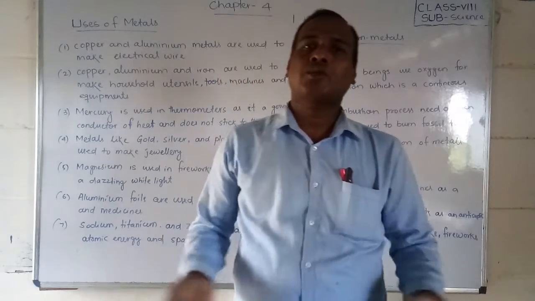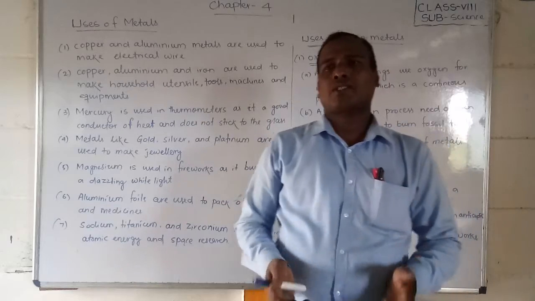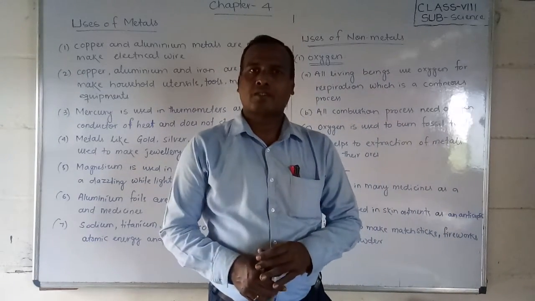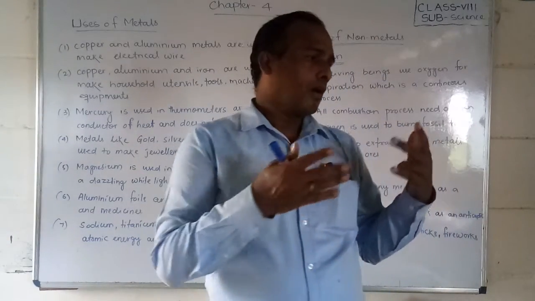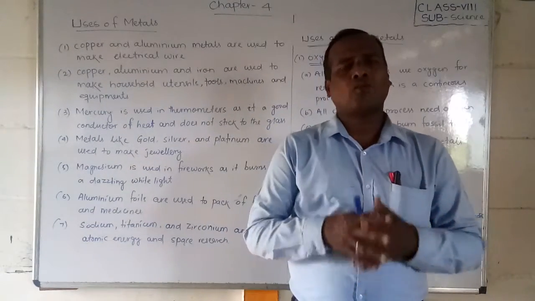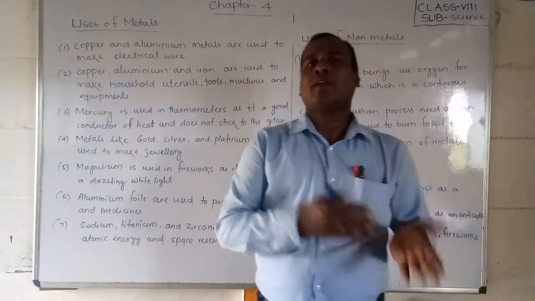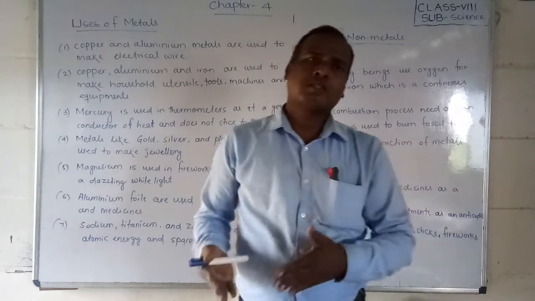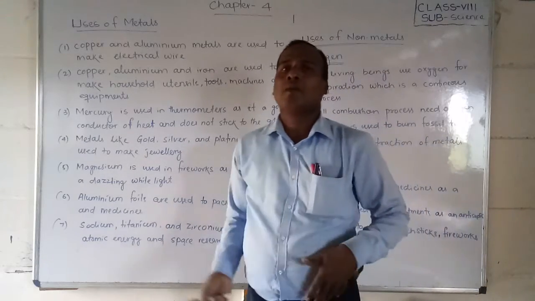Metals are used in different cases, as you already know, and we make a variety of things from metals. Suppose our household things, utensils, furniture, things made for the house, machines, a variety of items, we make from metals. So let us discuss what we are using metals for.